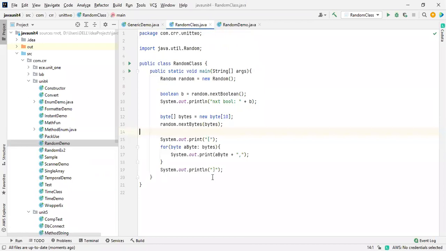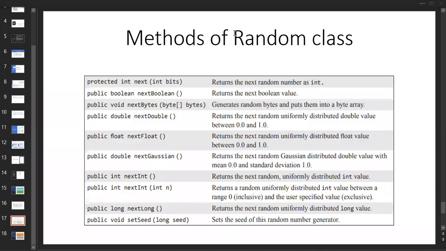Let me check what all the things we are having. Yeah, we'll discuss about the seed also. So which is the starting point? So random dot seed 2, after that there will be small changes, you can't even identify that one.